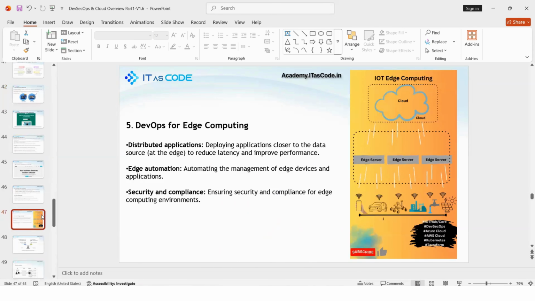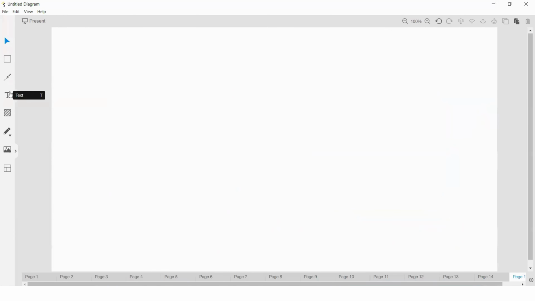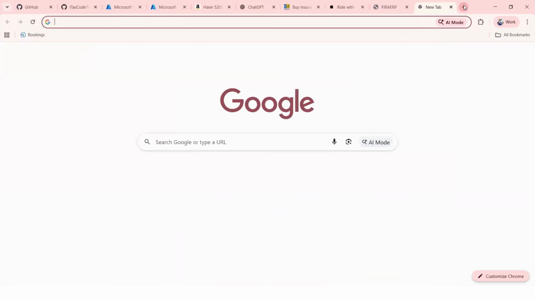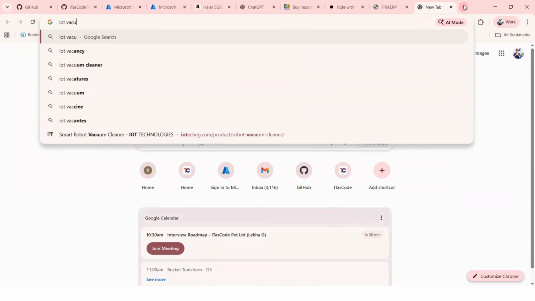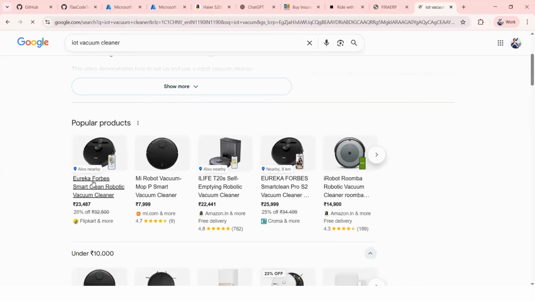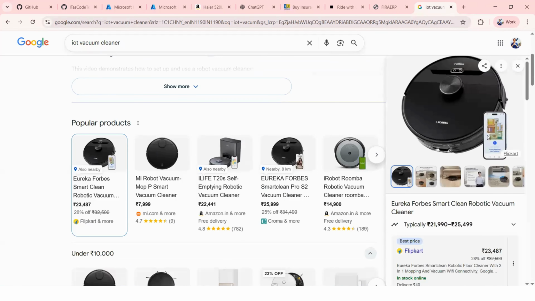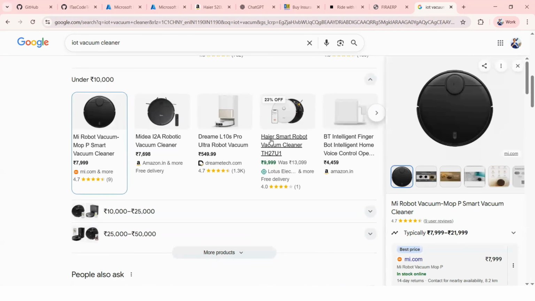And one more important thing, smart devices. We are observing so many smart devices now. Let us refer to these devices. Smart devices like IoT based, as we discussed yesterday, vacuum cleaner, IoT based vacuum cleaner.